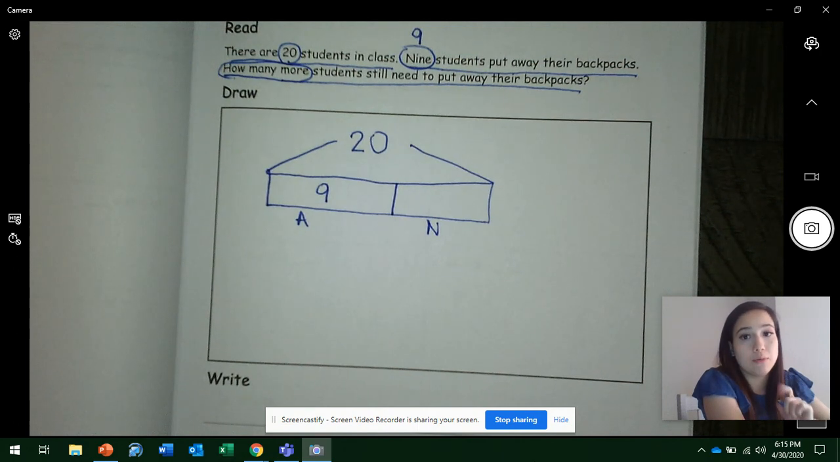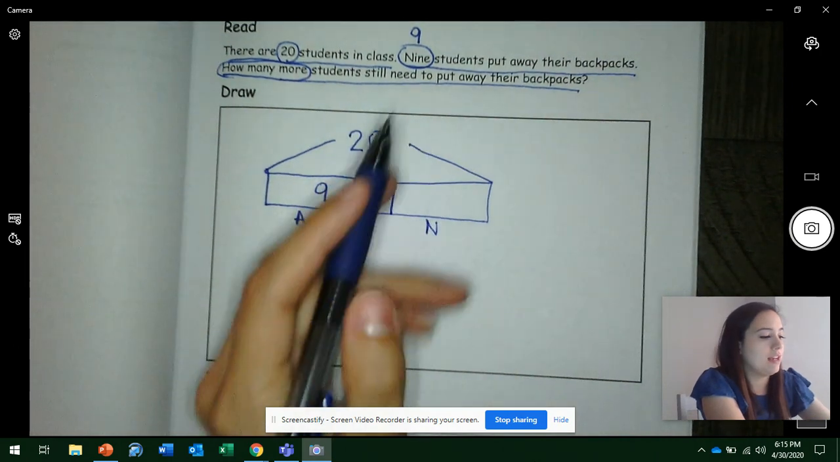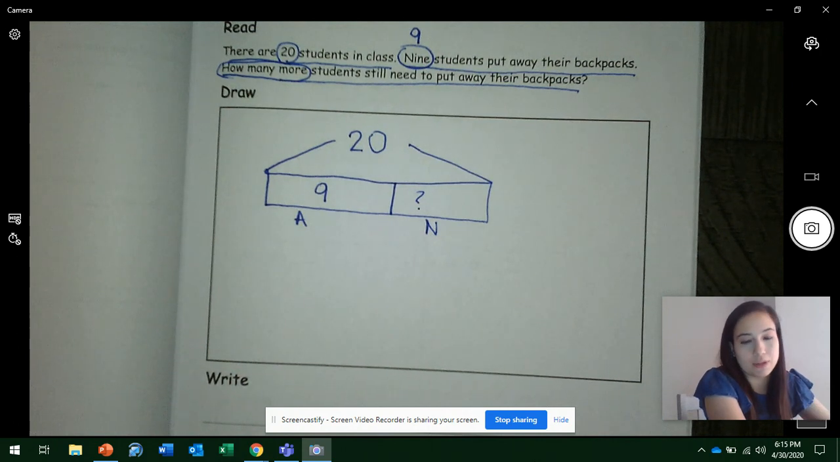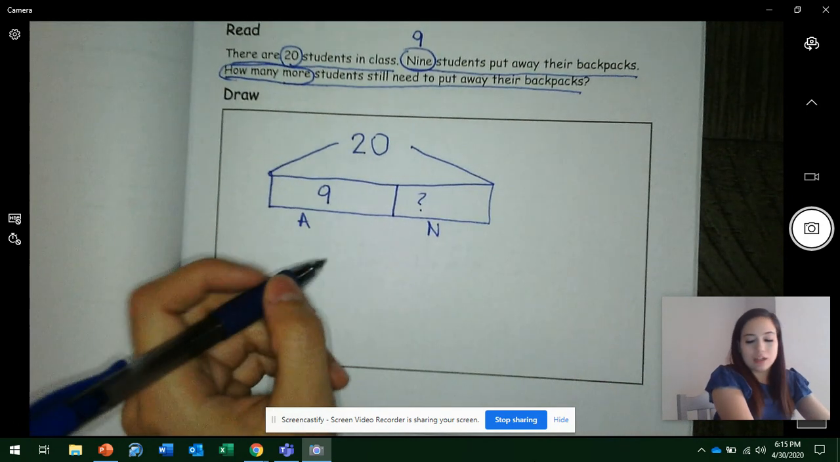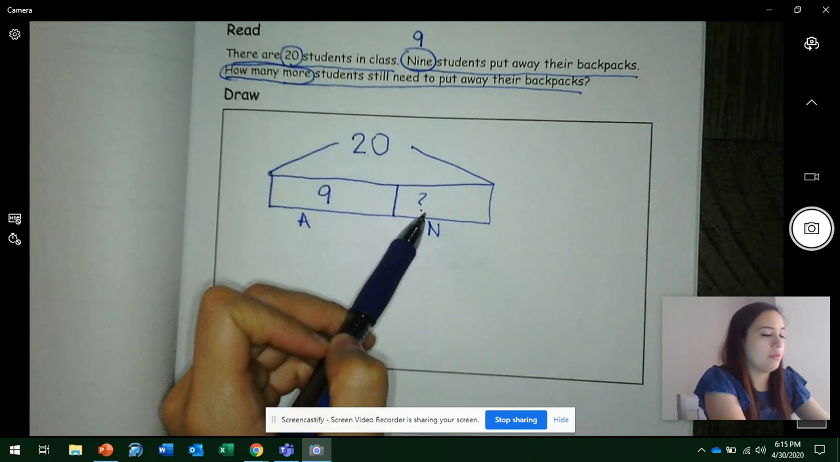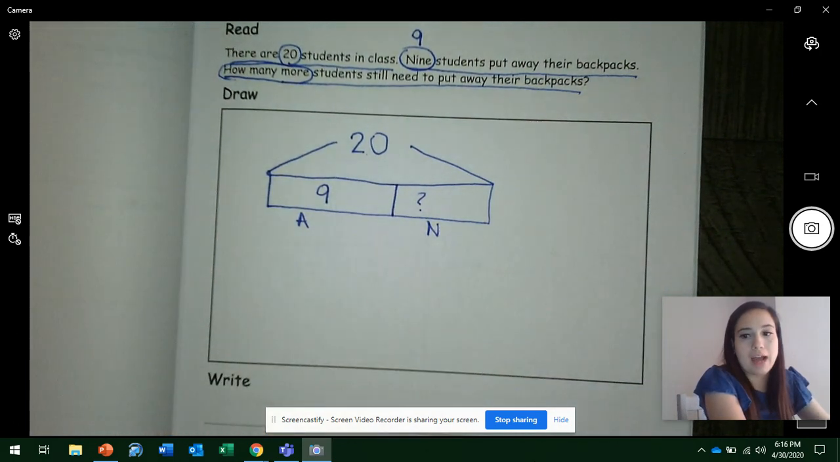Remember, we have to label our tape diagram so we know which part belongs to what. And we want to find out this number right here. This is our unknown number. We want to know how many more students still need to put their backpacks away. Okay, so let's start. Since we have a total, a part, and we're missing another part, are we going to add or subtract? Get ready. Yes, subtract because we're also comparing, remember? So we're going to minus, which is subtract.